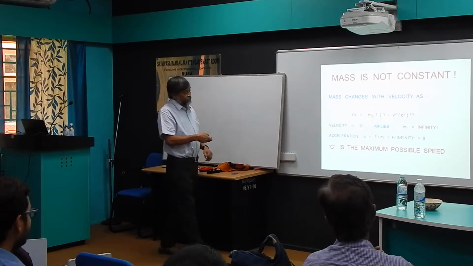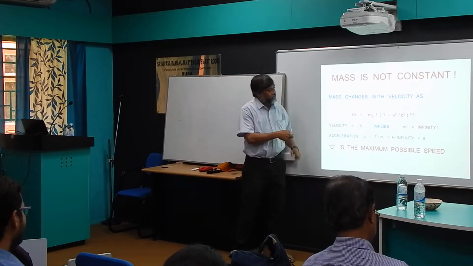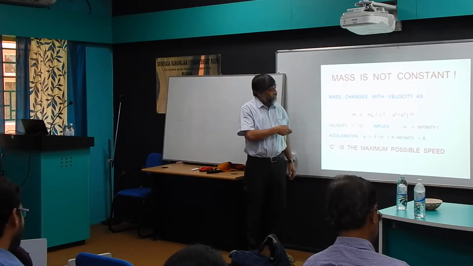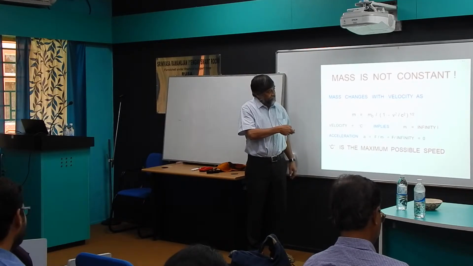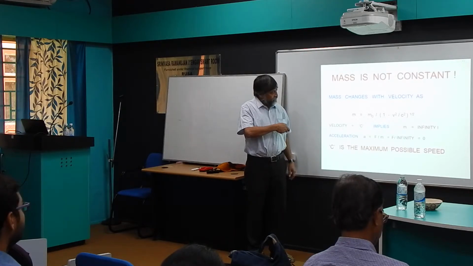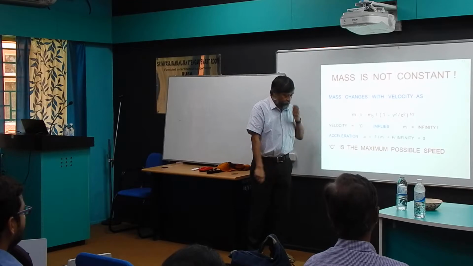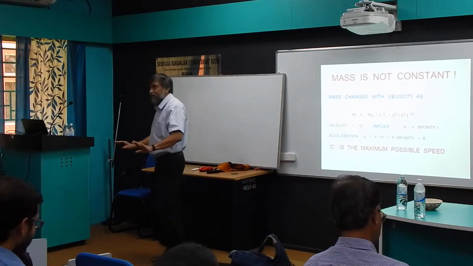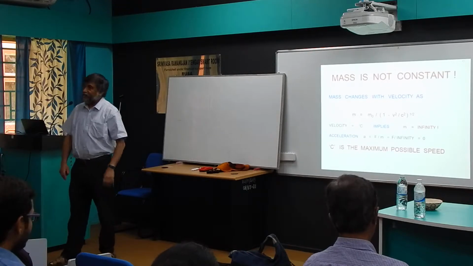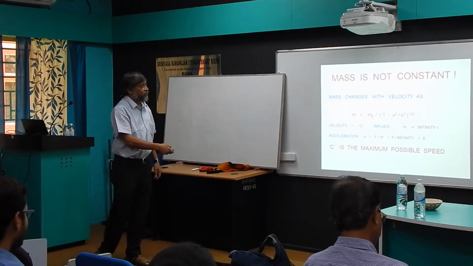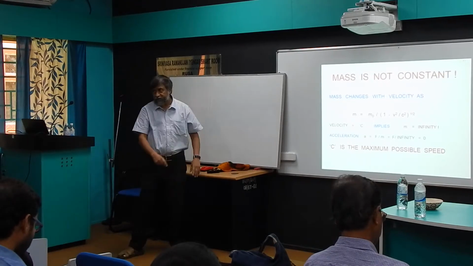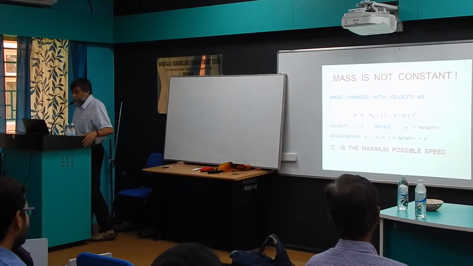And now if the mass changes with velocity, when the observer attains the speed of light, any mass which has a velocity v with respect to an observer has a mass equal to infinity, because v becoming c, it becomes infinity. Now velocity equal to c implies mass infinity, and acceleration is force divided by mass, so acceleration becomes 0. So the moment you reach the speed of light, you cannot accelerate anymore and your speed cannot increase. So everything is consistent, no problem. Nothing can move faster than light. Even if you apply force, it will not accelerate because its mass has become infinite when it has reached the speed of light. So c is the maximum possible speed.